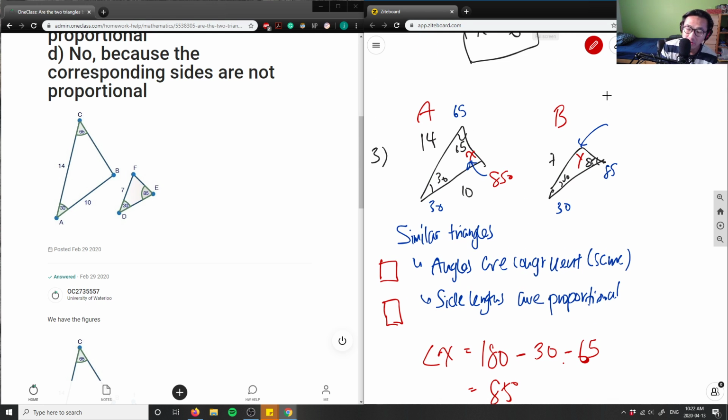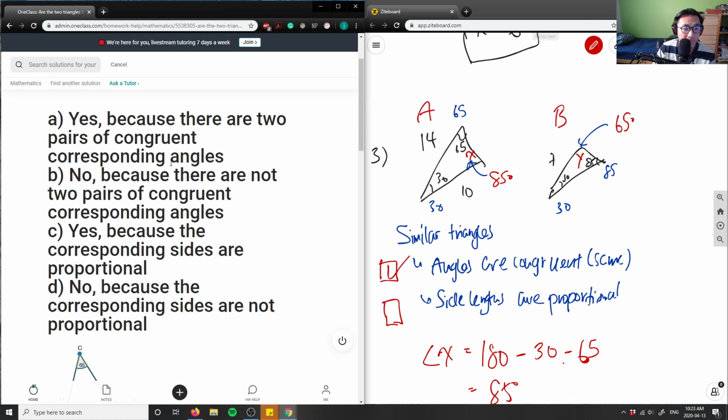So now I have to ask myself, are these 2 triangles congruent in terms of angles? And the answer is yes, right? Because I have here 30, 65, 85, and I have 30, 65, 85. The triangle is just rotated differently, but I have the same angles, which means my angles are congruent, which is great. Sweet. Now this is about angles and sides, right? The angles are congruent, so that's good.